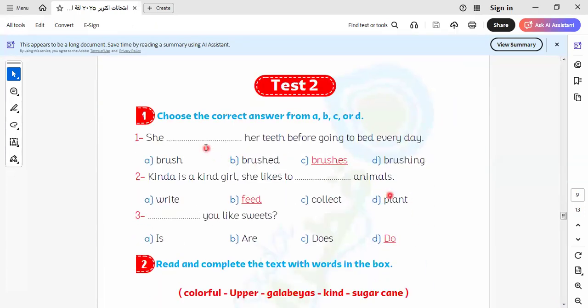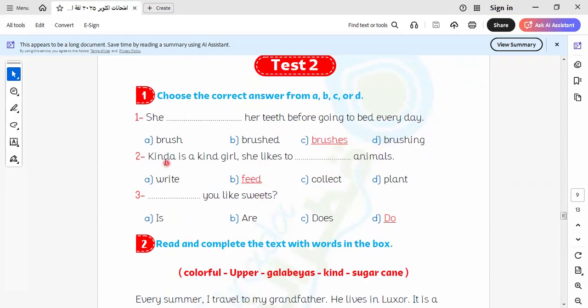She brushes her teeth before going to bed every day. When we go to bed every day after finishing dinner, what can we do, as we do before school? What we can do before sleeping and before going to school: brushes her teeth. Let's go to another one.